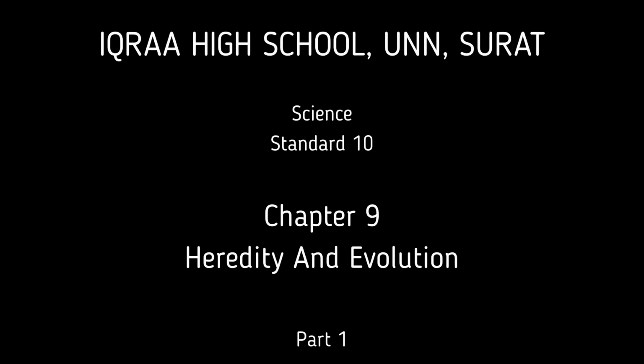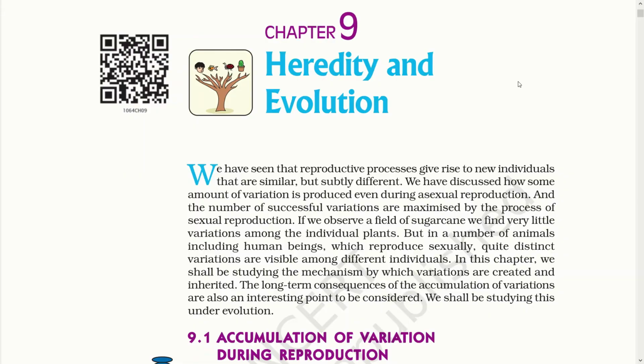Today we are going to study chapter 9, Heredity and Evolution, from the Standard 10th NCERT syllabus. Let's first read the lesson. We have seen that reproductive processes give rise to new individuals that are similar but stubbornly different. We have discussed how some amount of variation is produced even during asexual reproduction, and the number of successful variations is maximized by the process of sexual reproduction.